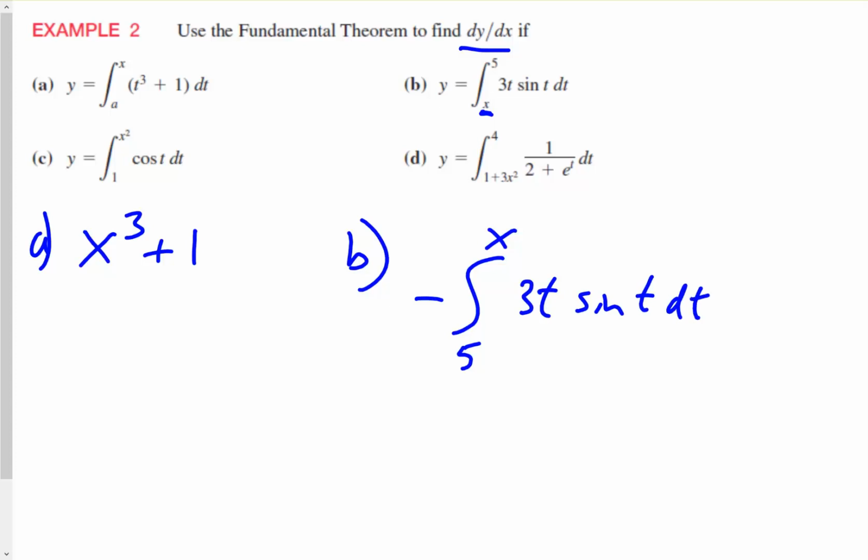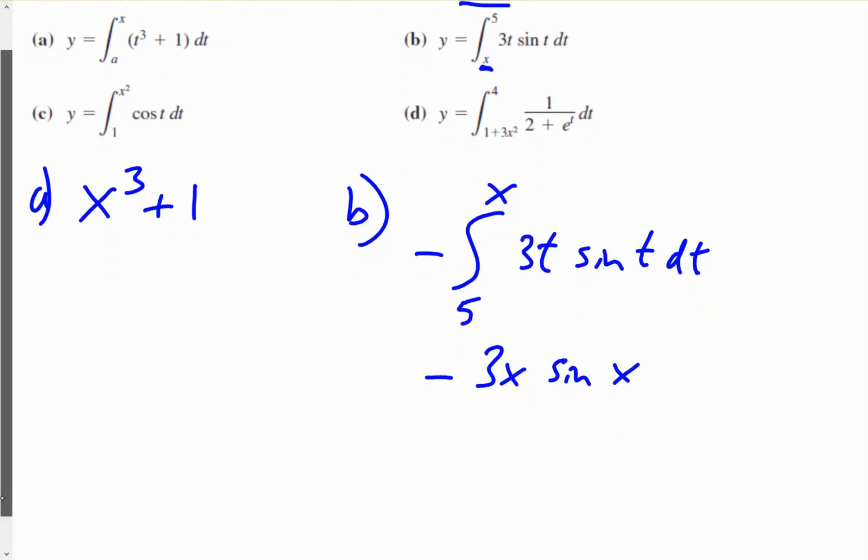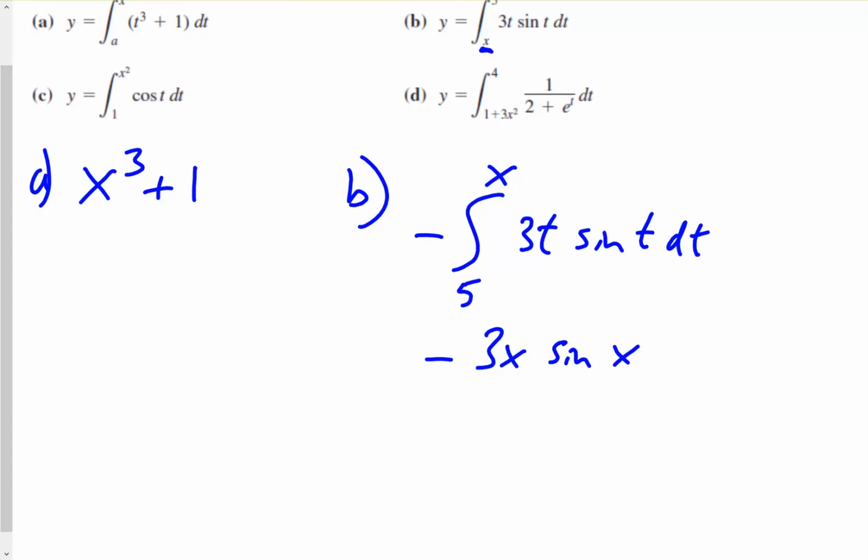Now if we take the derivative of this, we'll end up with negative, and then replace the t's with x's. So negative 3x sine x. And then that would be the final answer. Okay, let's take a look at C.